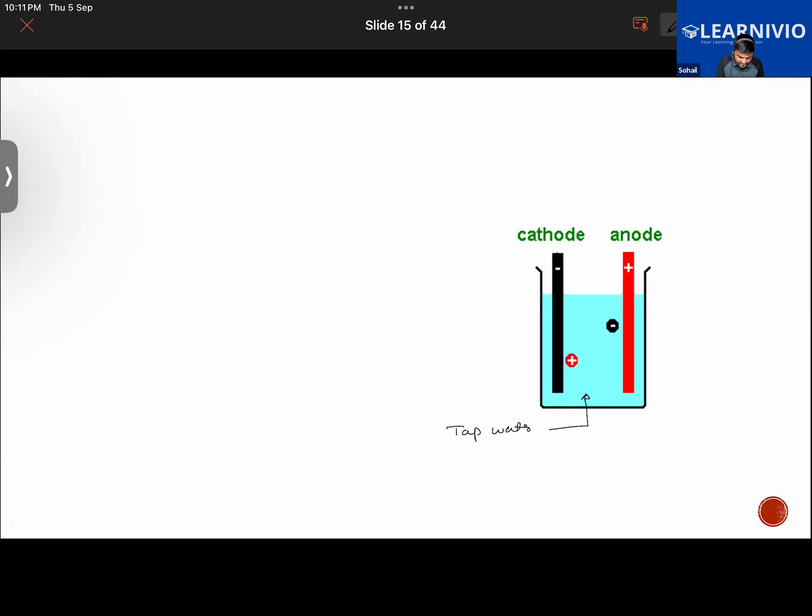As the electricity passes through this, the tap water will break into positive and negative ions. Getting my point? Whatever minerals, whatever components, whatever impurity is present in tap water, it will break into positive and negative ions. That's why this is a conductor, while distilled water and some other things are not conductors. Is that clear to all of you?